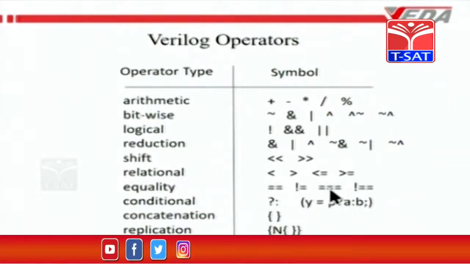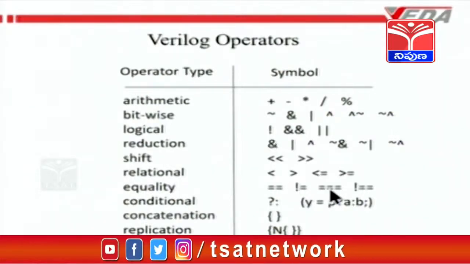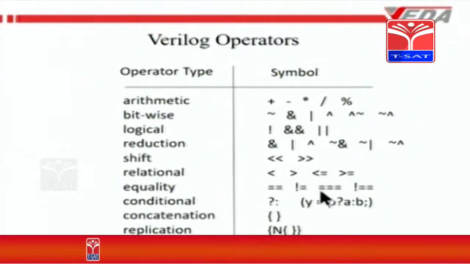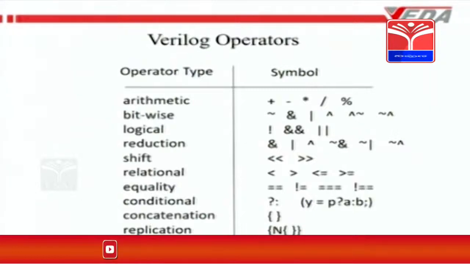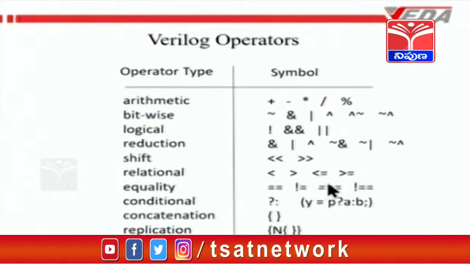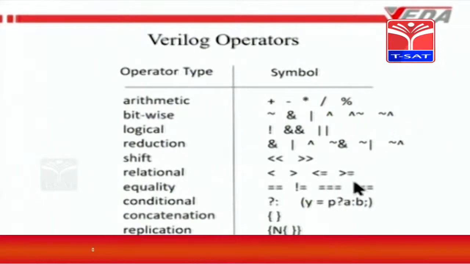This is what is known as case equality. I will not go into this, but it has something to do with the treatment of X. Verilog is a 4-valued language. It has got 4 logical values 0, 1, X and Z, and therefore case equality has to do with how the treatment to X and Z is given. Similarly, this is case inequality.